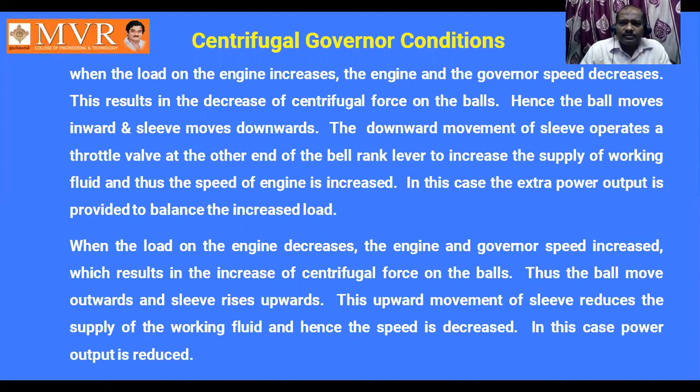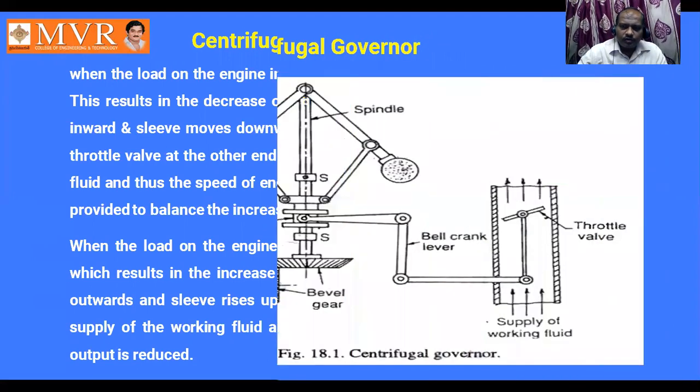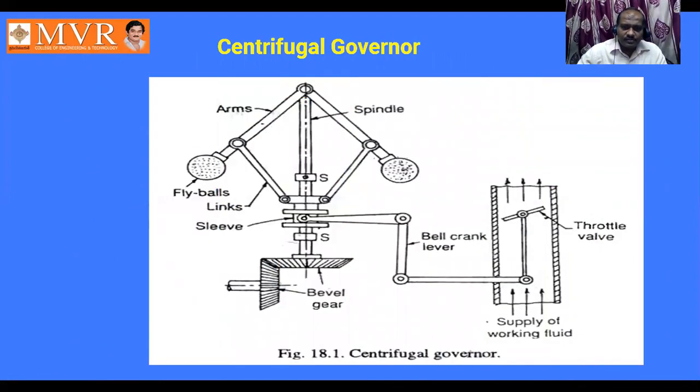So let me explain this concept with the help of a diagram. When the load on the engine increases, automatically the speed is going to decrease. Due to the decrease in speed, the balls are going to come closer, thereby the sleeve is going to fall down. When the sleeve falls down, observe, what happened?